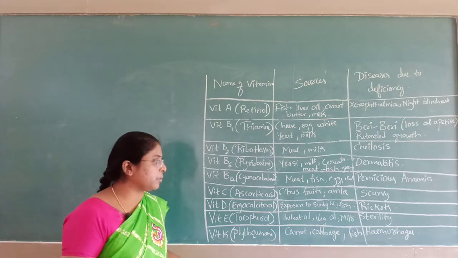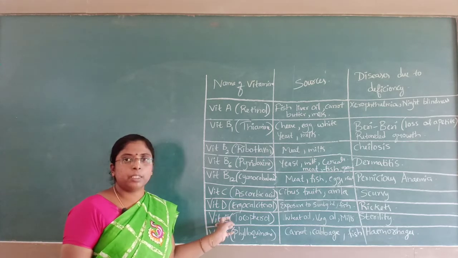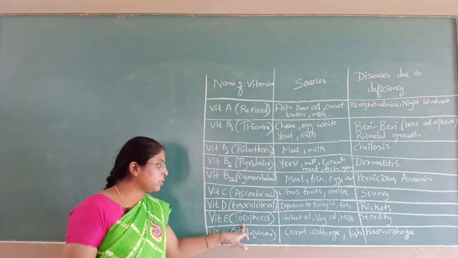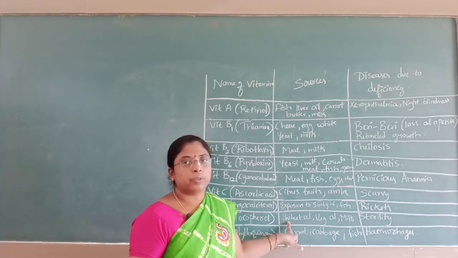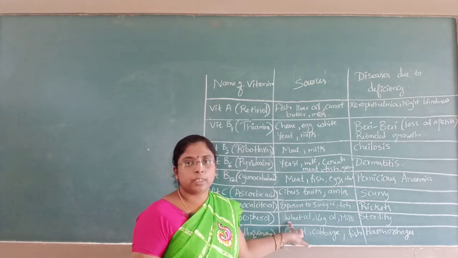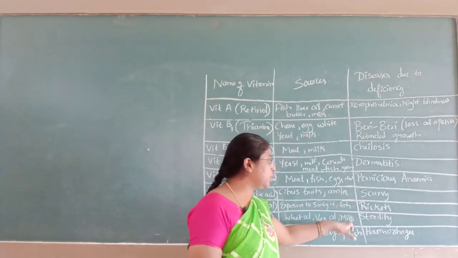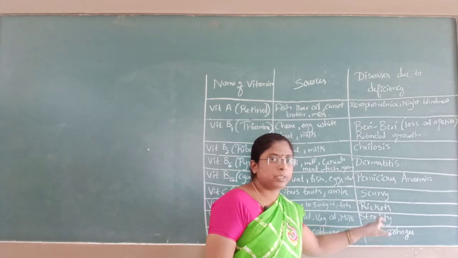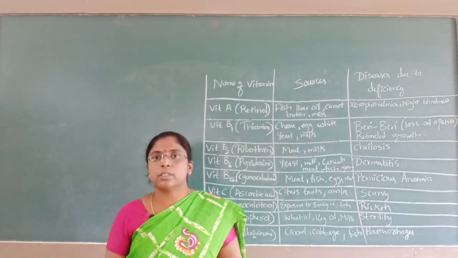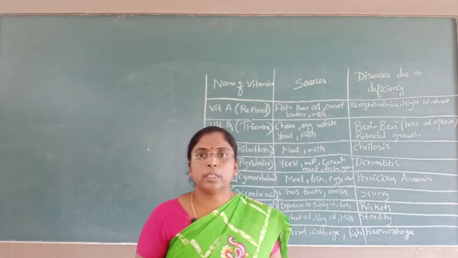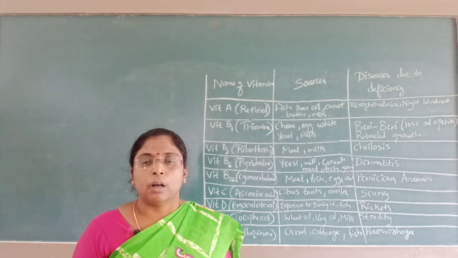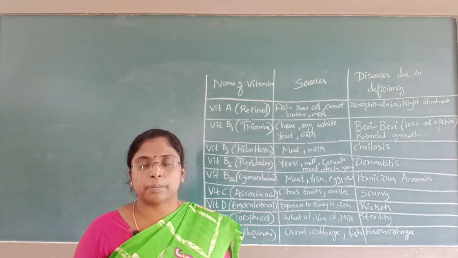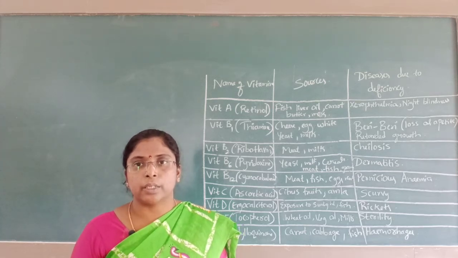Retardation in the growth. Vitamin E is known as tocopherol. It is present in wheat oil, vegetable oil, cottonseed oil, and milk. The deficiency of vitamin E causes sterility. Sterility means there will be a deficiency in the count of sperms. It is known as sterility.